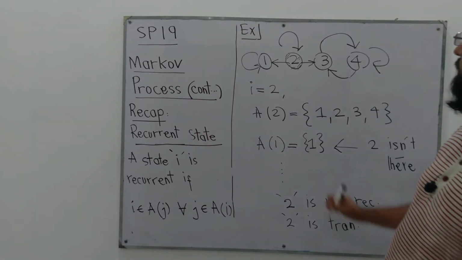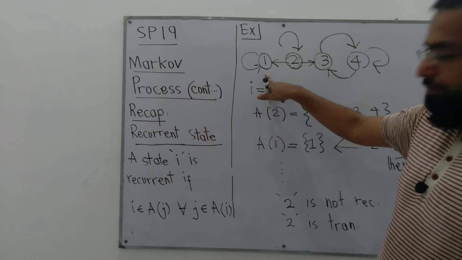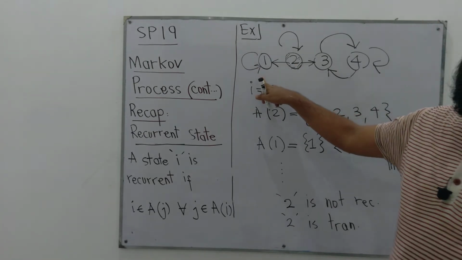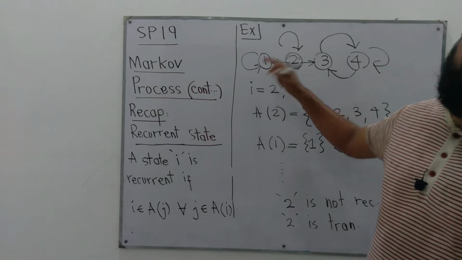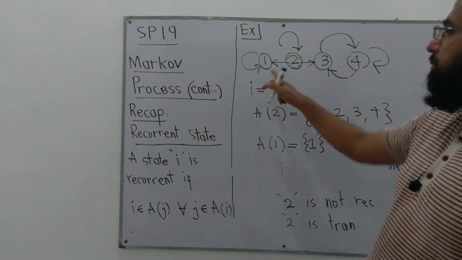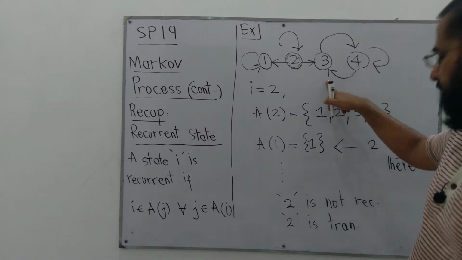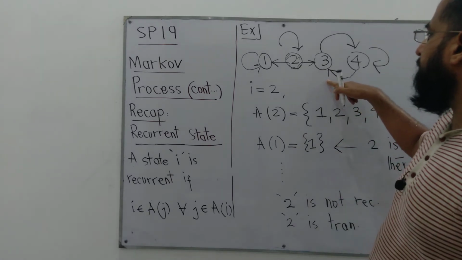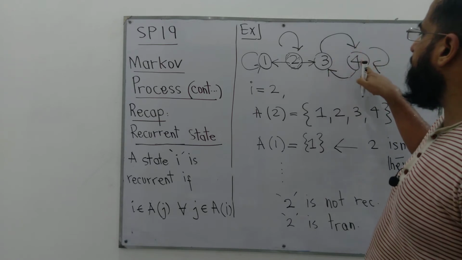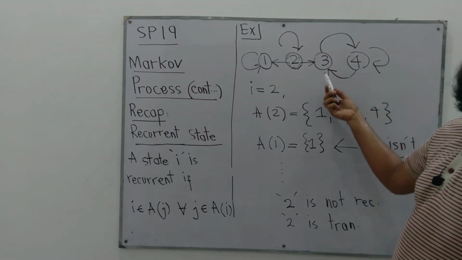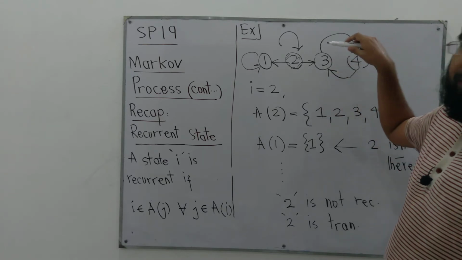If it is not recurrent, it is transient. However, state 1 is recurrent because from state 1 we can go only to state 1. So the set of reachable states from 1 is only 1. So it's a recurrent state. What about 3? From 3 we can go to 4 and that's all, and then from 4 we can go to 3. So even 3 is a recurrent state.